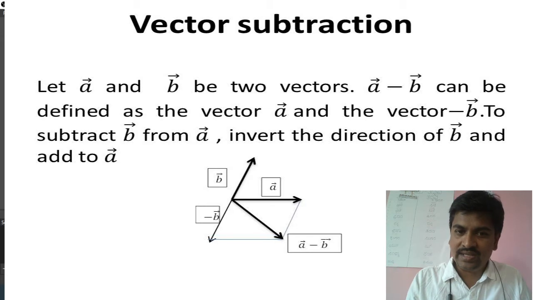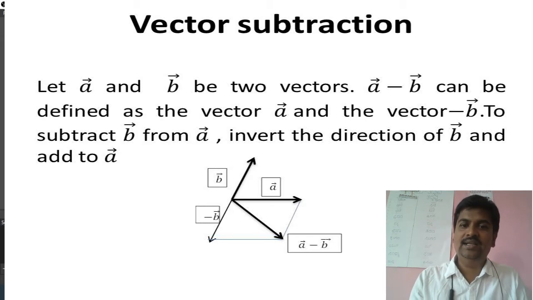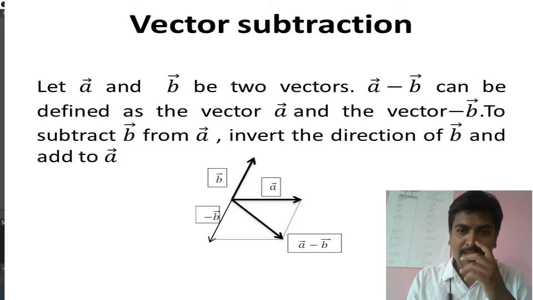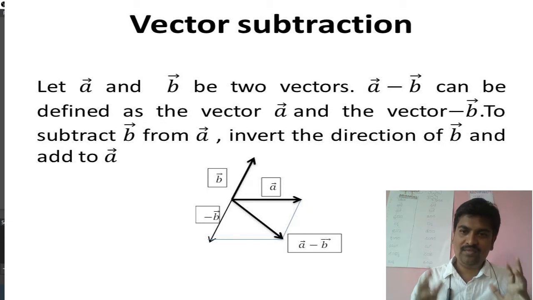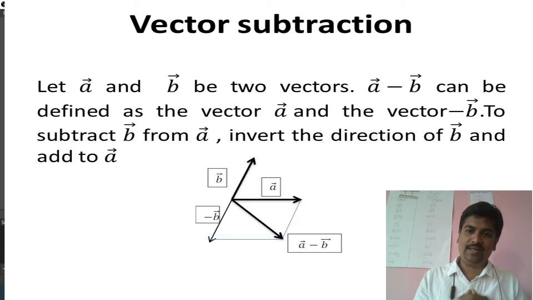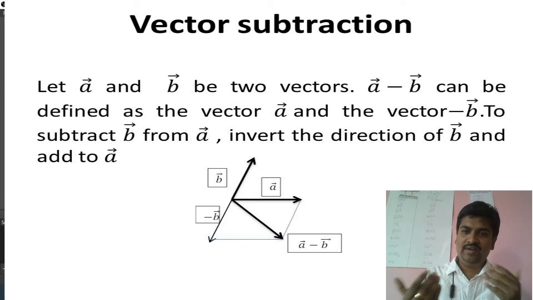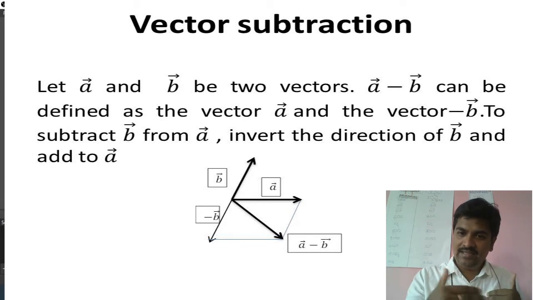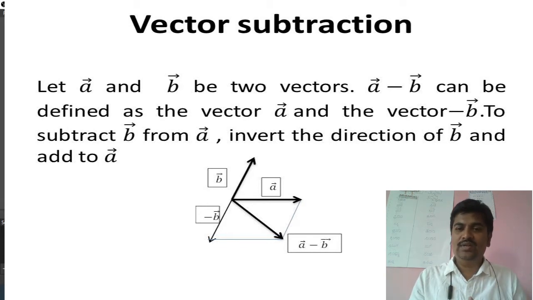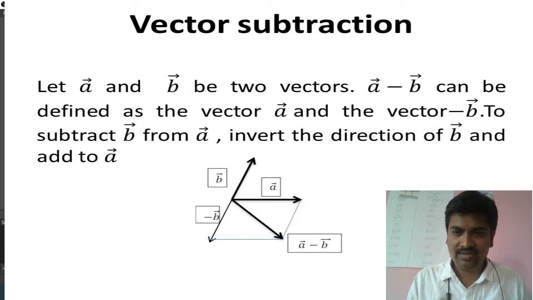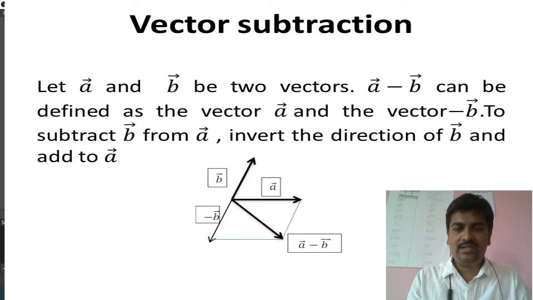Look at this diagonal. This diagonal will give you A minus B. Whenever you want to subtract a vector from another vector, just invert that vector and add the two by the known law, that is the parallelogram law of vector addition. It's a very simple trick for subtracting two vectors.